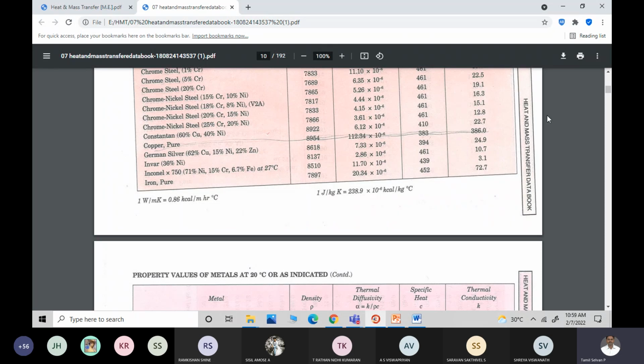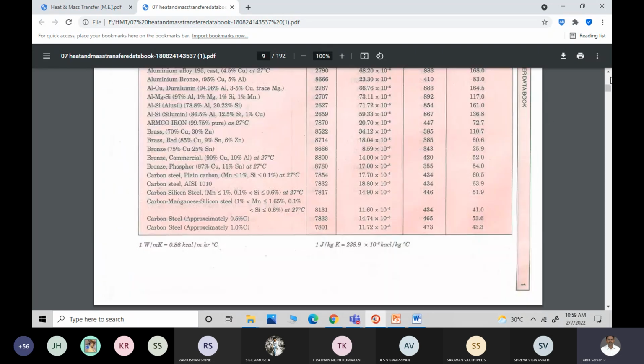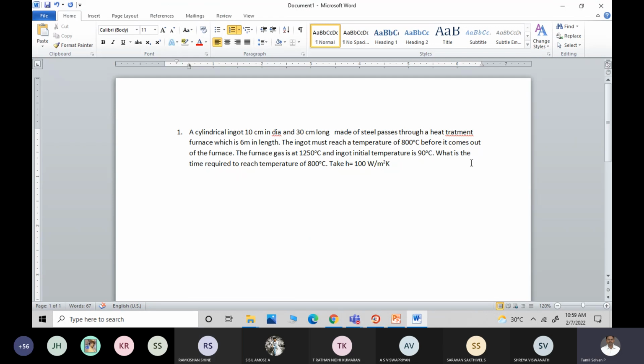So this is what makes you right. It's not only about studying formulas. No need to study formulas in this subject because I have given you the data book. You have the data with you. You have to take the appropriate values, use the correct formula, and get the result for that particular problem. Is it fine? Let me start.